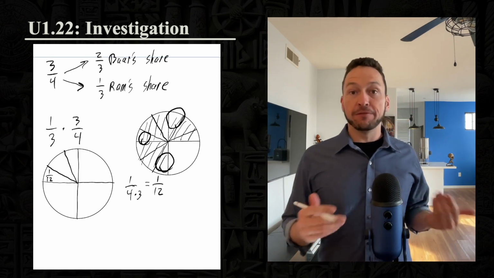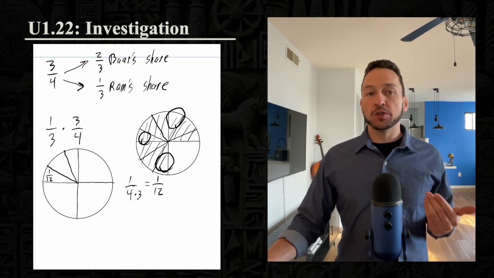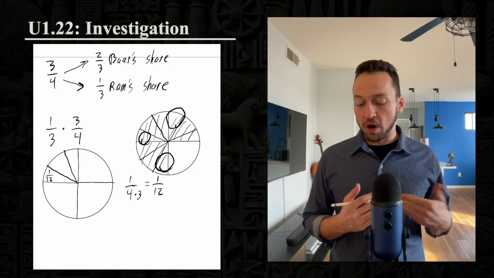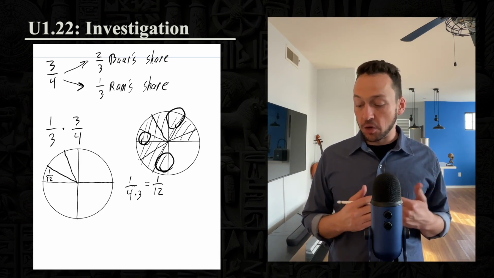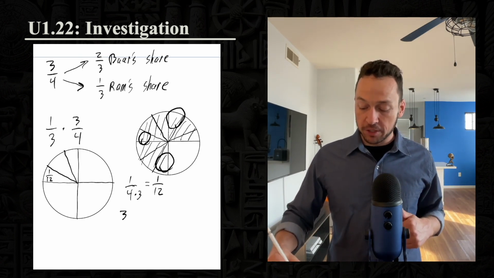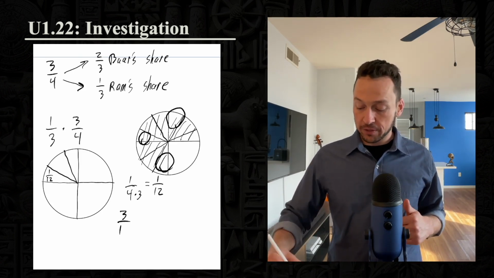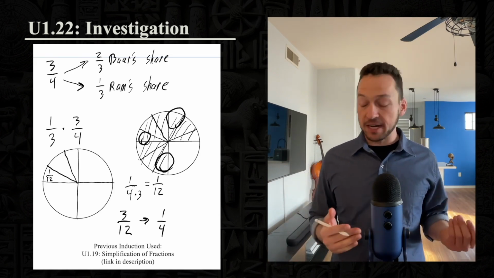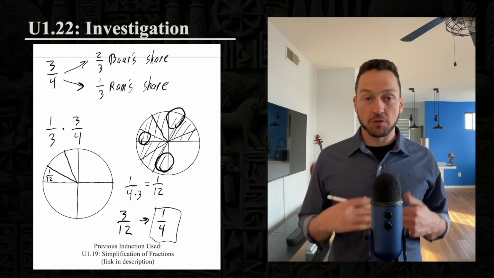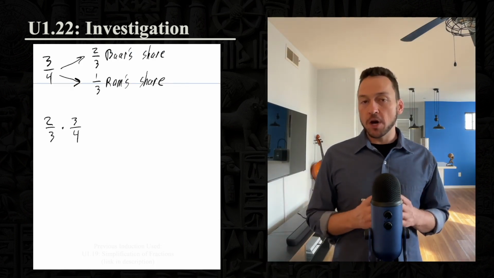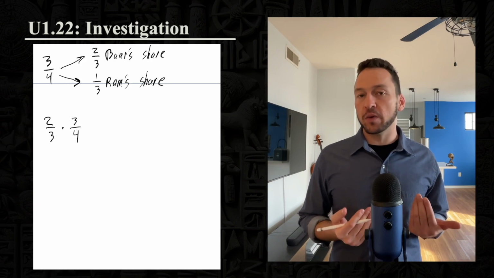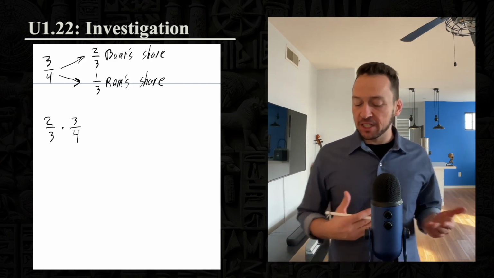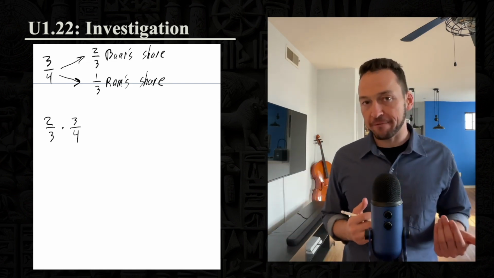There were 3/4, and each one of those 3 pieces got broken into 12ths. And from each of those pieces, Rom was only given 1. So as a result, at the end of the day, Rom is going to get 3/12. 3/12, of course, simplifies to 1/4 using a prior induction. And so now we know how much Rom is going to get. Now, Rom knows from subtraction that he's going to get 1/2 of that partial coin, but he wants to continue working this out in case he has to multiply fractions in the future.